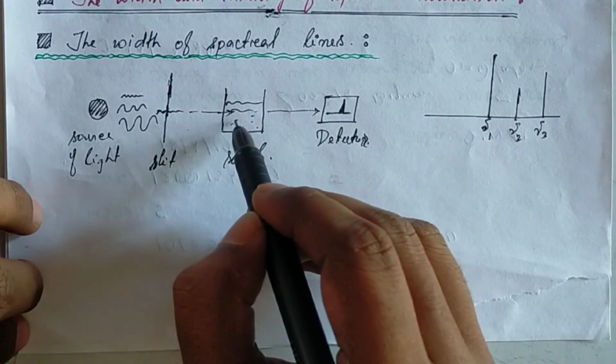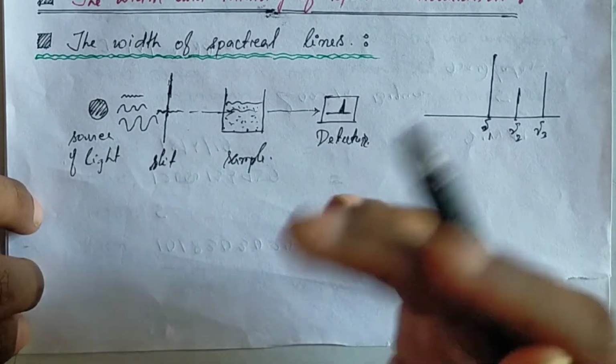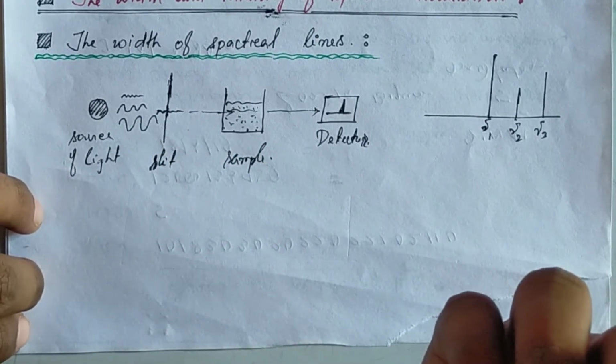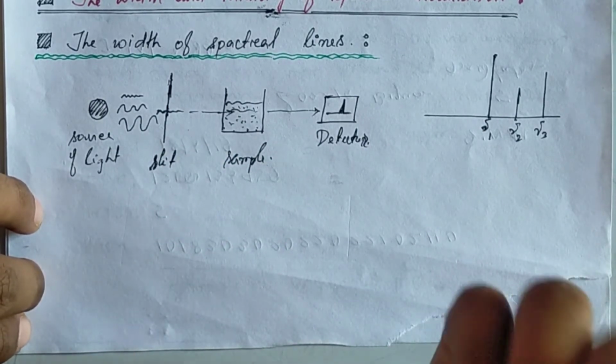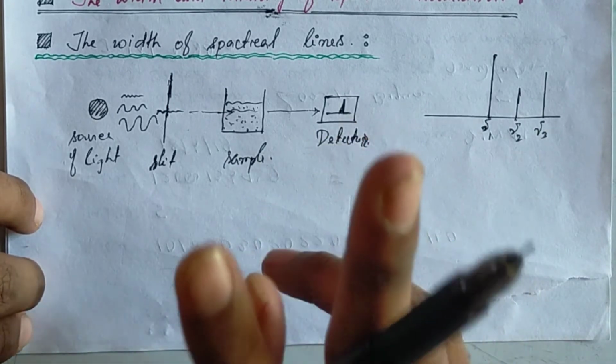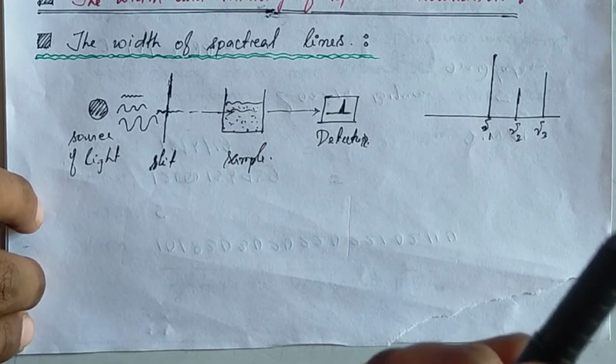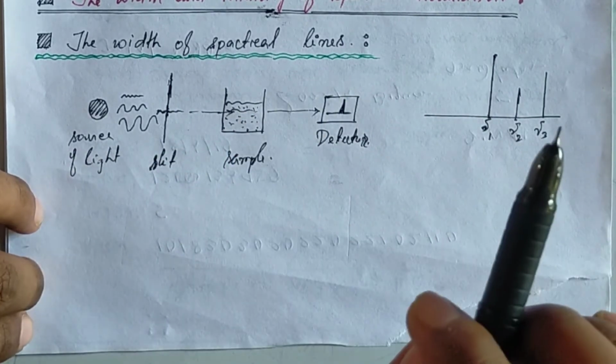So the sample is not an ideal sample. Okay, if it were an ideal sample, then all molecules of the sample would have only one energy, but this is not ideal.